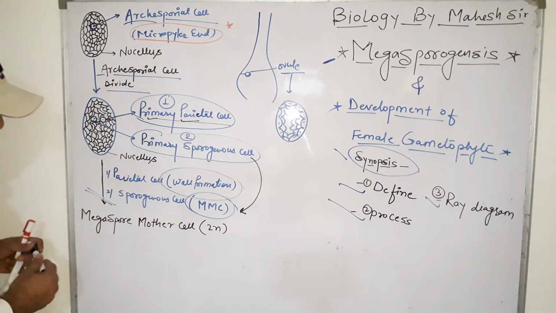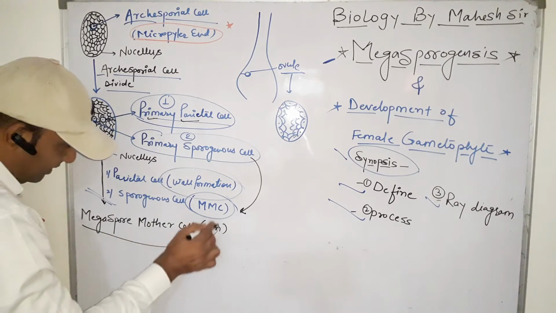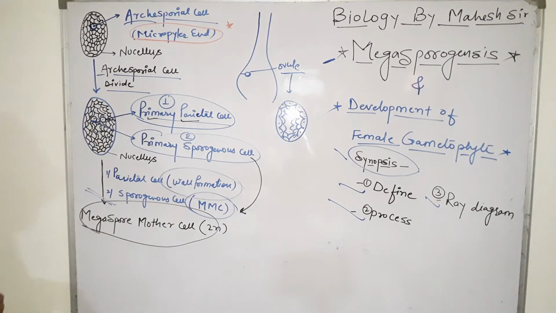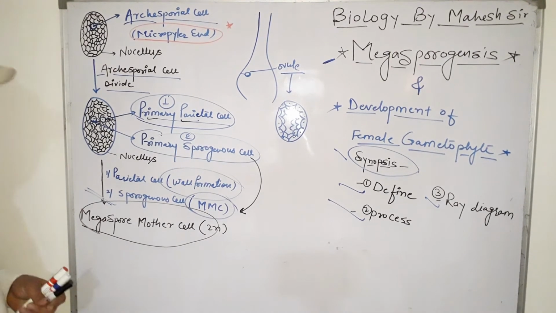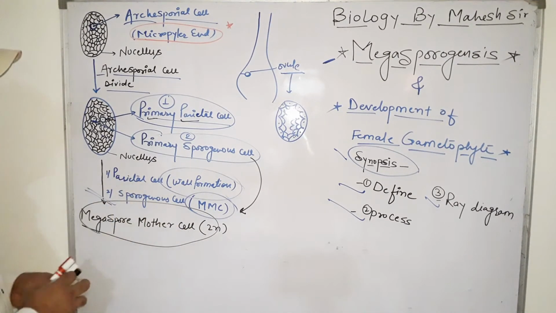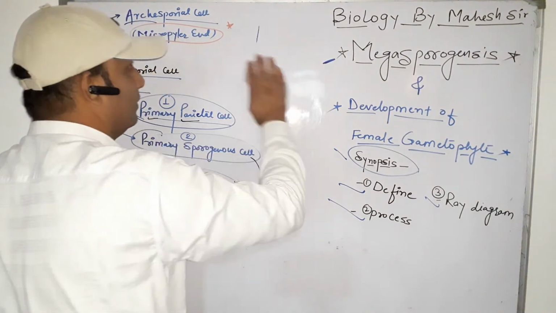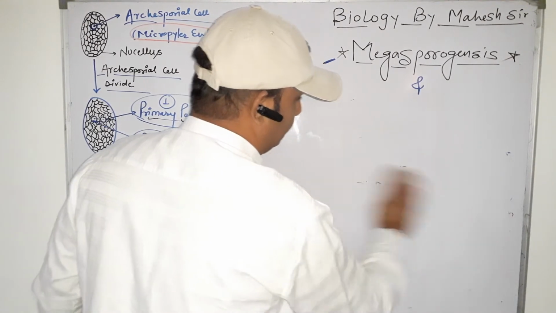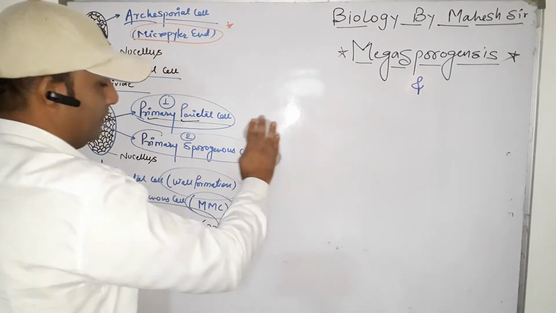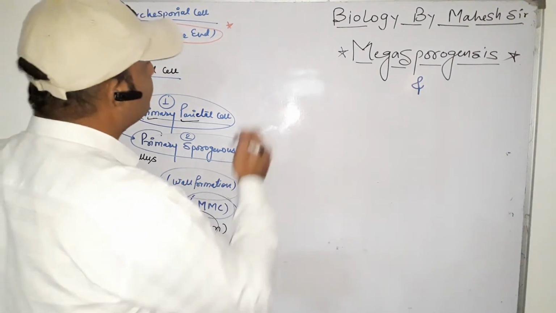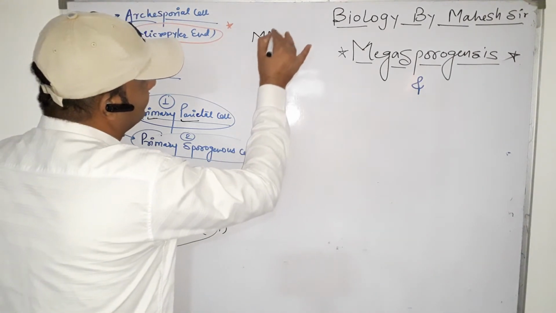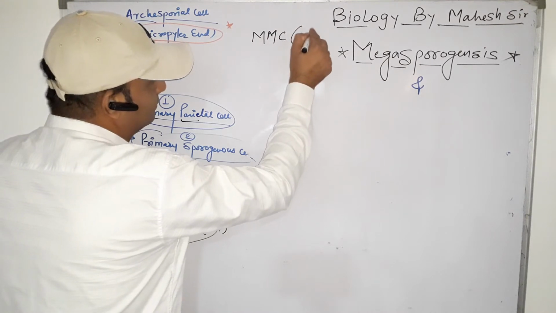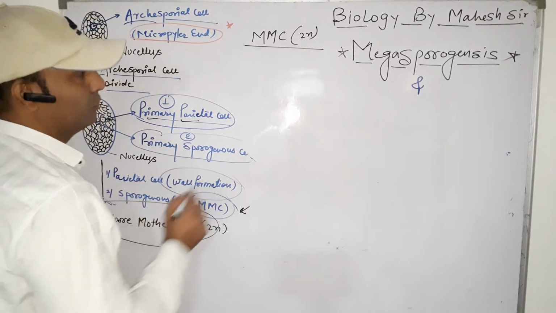Now after the formation of the megaspore mother cell, the megaspore mother cell, or MMC, which is 2n, that means diploid number of chromosomes, undergoes division.